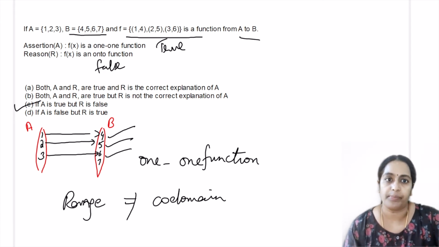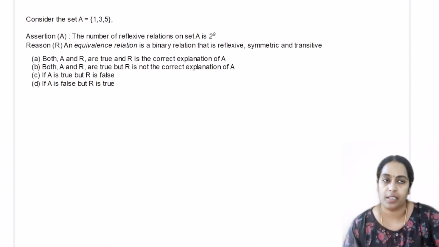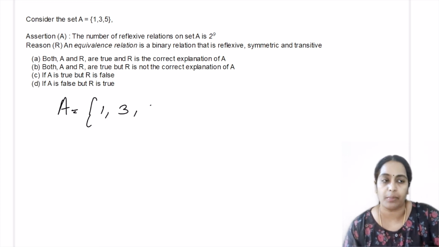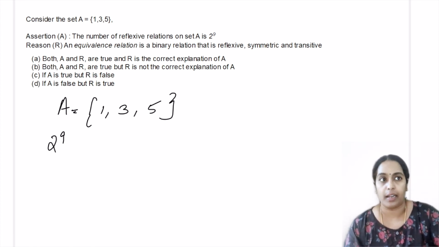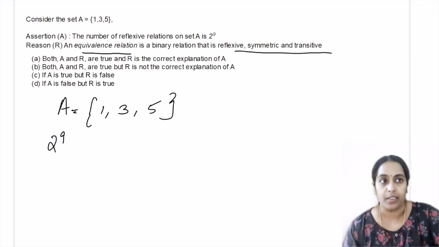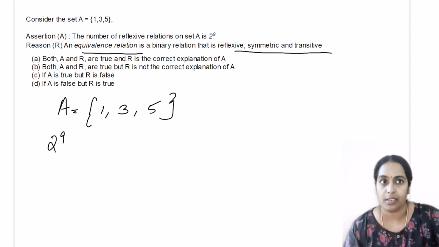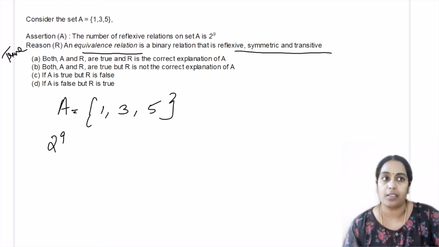So the next question. The question says set A is given. It has the elements 1, 3, 5. Assertion statement: the number of reflexive relations on set A is 2 to the power 9. And reason statement: an equivalence relation is a binary relation that is reflexive, symmetric and transitive. An equivalence relation is so called only when it satisfies the conditions of reflexive, symmetry and transitive. So the reason is definitely a true statement. That's the definition for an equivalence relation.